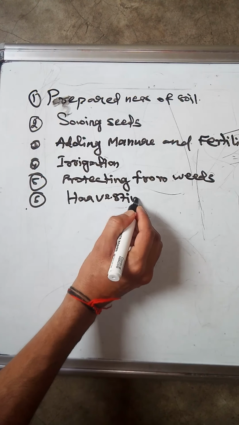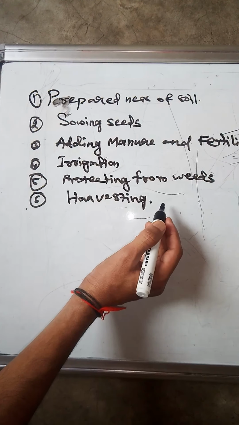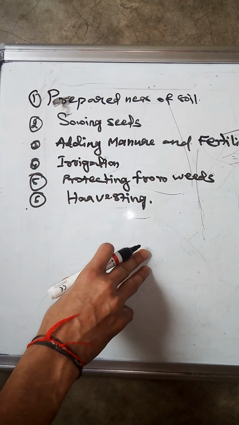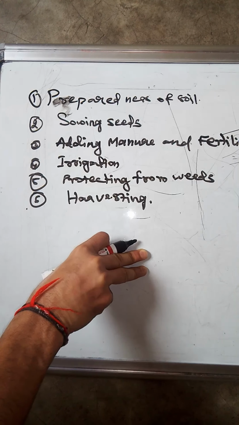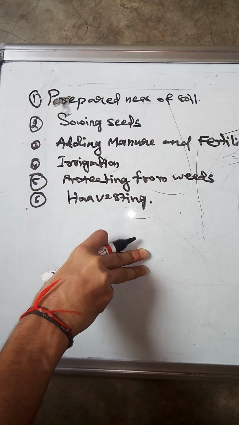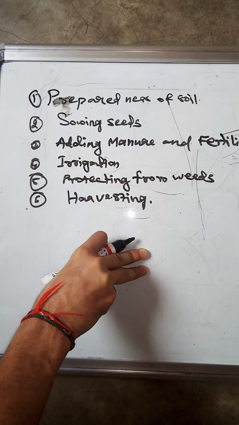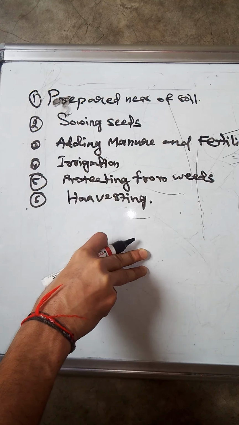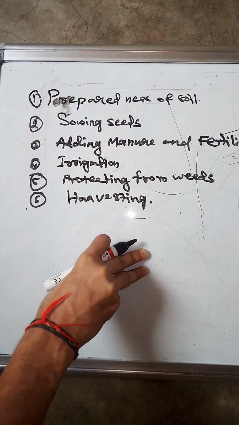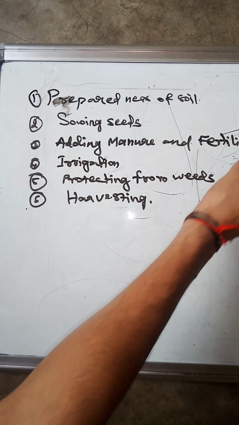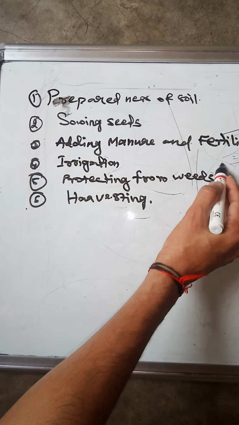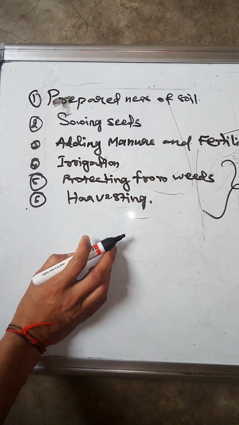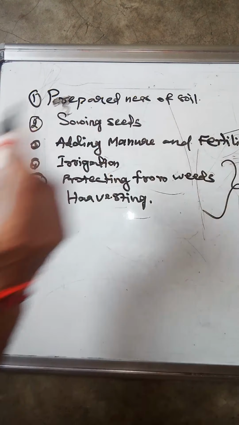So you note it down, just pause and note it down. So these are the methods before going to cultivate the crops. We have to follow all these methods before and during the crop cultivation. Today we are going to learn up to 3 methods, and tomorrow we are going to learn the remaining methods in the coming class. So see here, the first one is preparedness of soil.